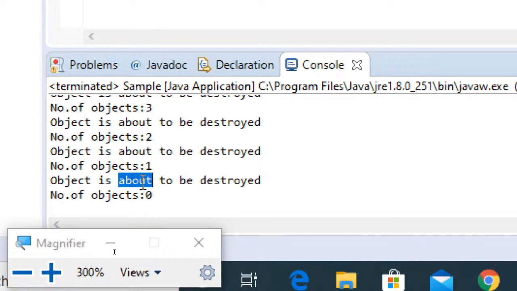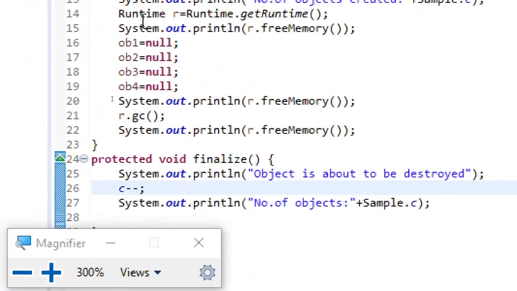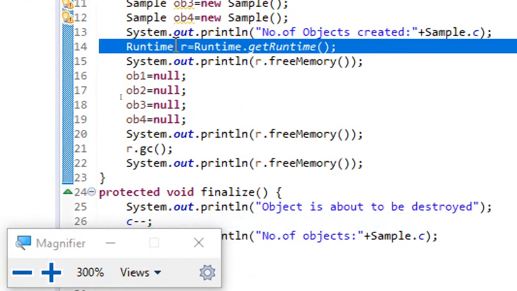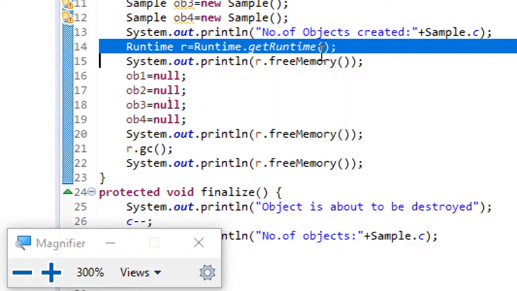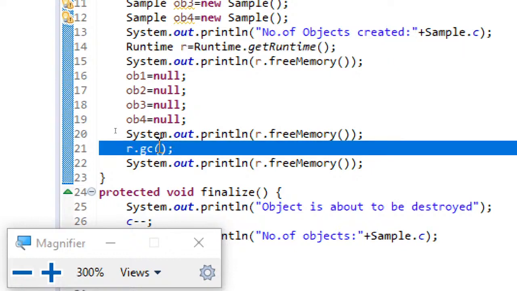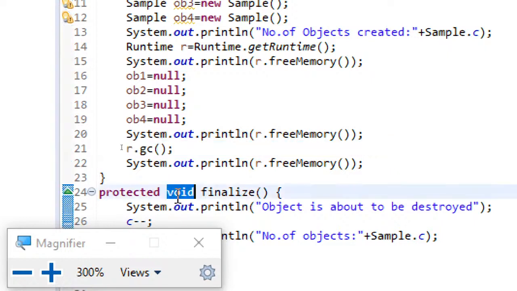How? By getting the instance of Runtime. How do you get the instance of Runtime? This is how: Runtime.getRuntime(). This getRuntime method, which is a static method of the Runtime class, will return the instance of Runtime. Using that, you can invoke the gc method, and when it is invoked, the finalize method will be executed whenever an object is being destroyed.